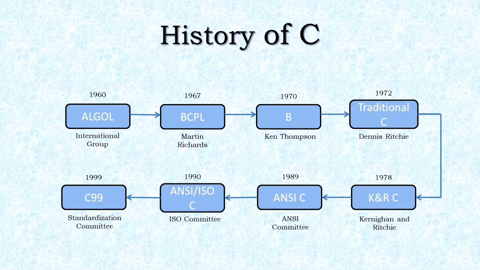This version is also referred to as C89. Finally, in the year 1999, the Standardization Committee of C introduced some new features to C to enhance the usefulness of the language. This new version of C is referred to as C99.